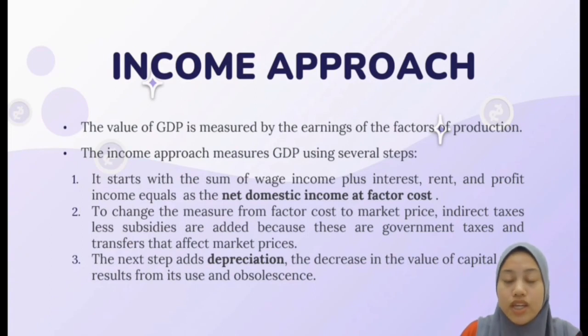In the income approach, the value of GDP is measured by the earnings of the factors of production, such as labor earns wages, capital earns interest, land earns rent, and entrepreneurship earns profit. There are several steps to measure the income approach. First, find the value of the net domestic income at factor cost. Then, add the taxes and subsidies given in order to change from factor cost to market price. And last, add the depreciation.